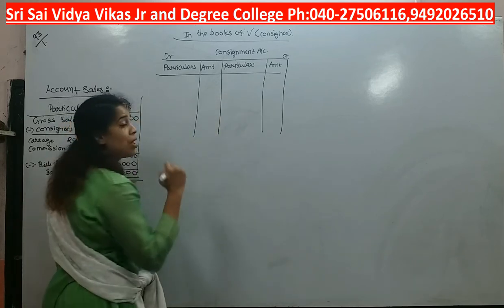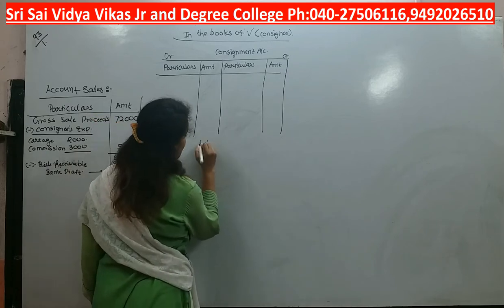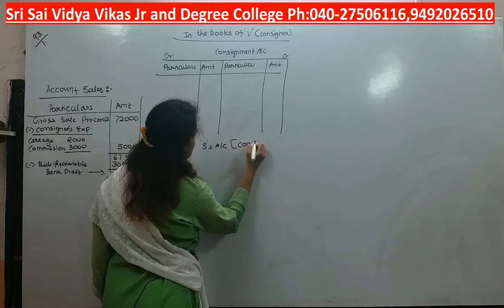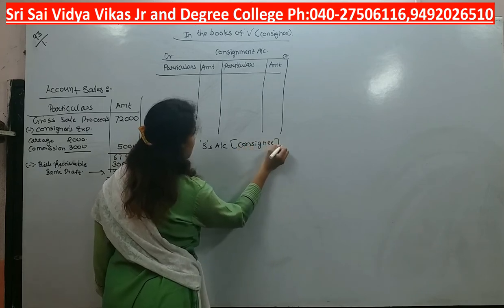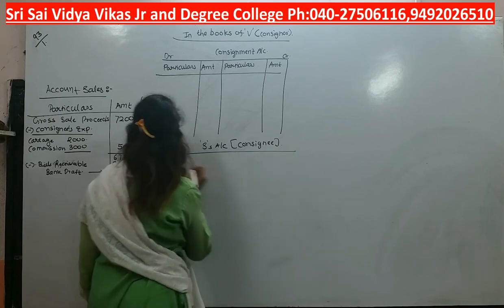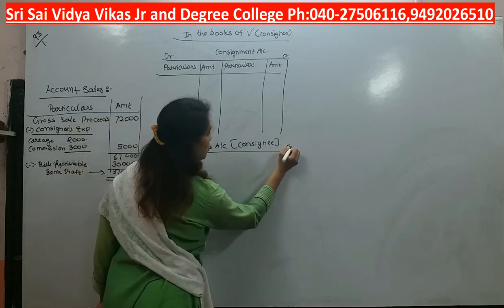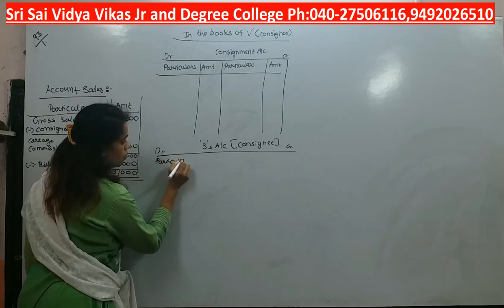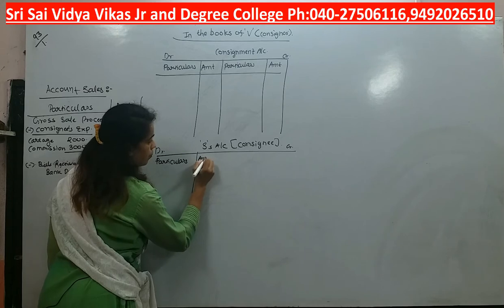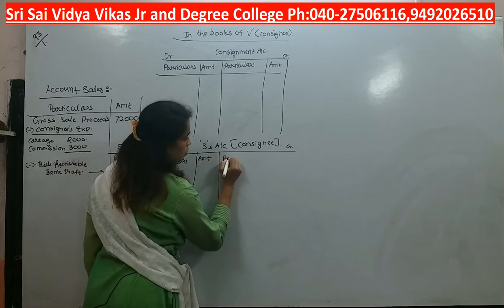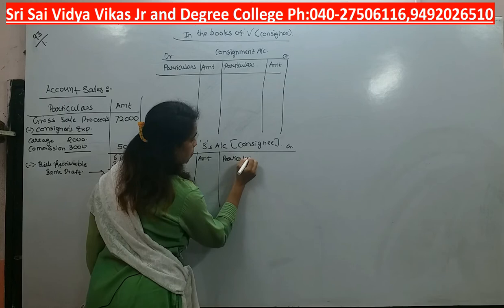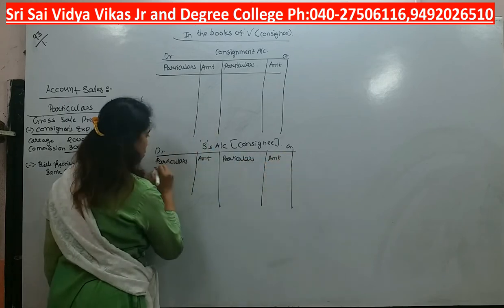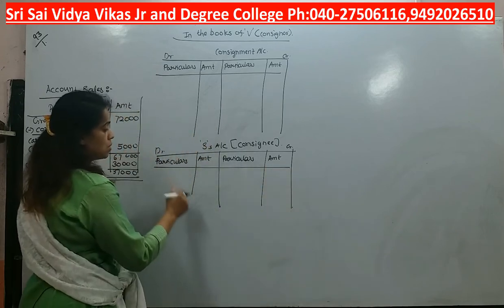Then we are going to prepare whose ledger? Our consignee's ledger. So S account. Who is S? S is the consignee. Debit, credit, particulars and amount. This is a personal account.